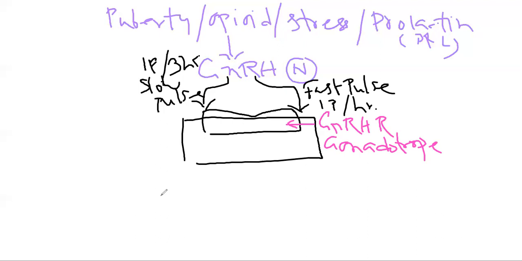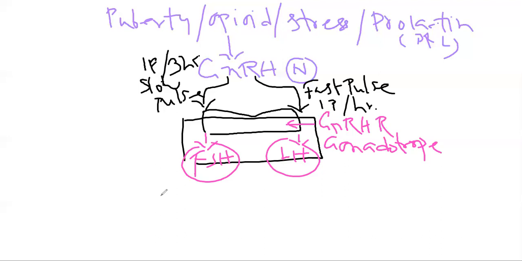Now this fast pulse, when it is there, they actually produce LH. Sorry, and slow pulse will ultimately help to synthesize the FSH, follicular stimulating hormone.